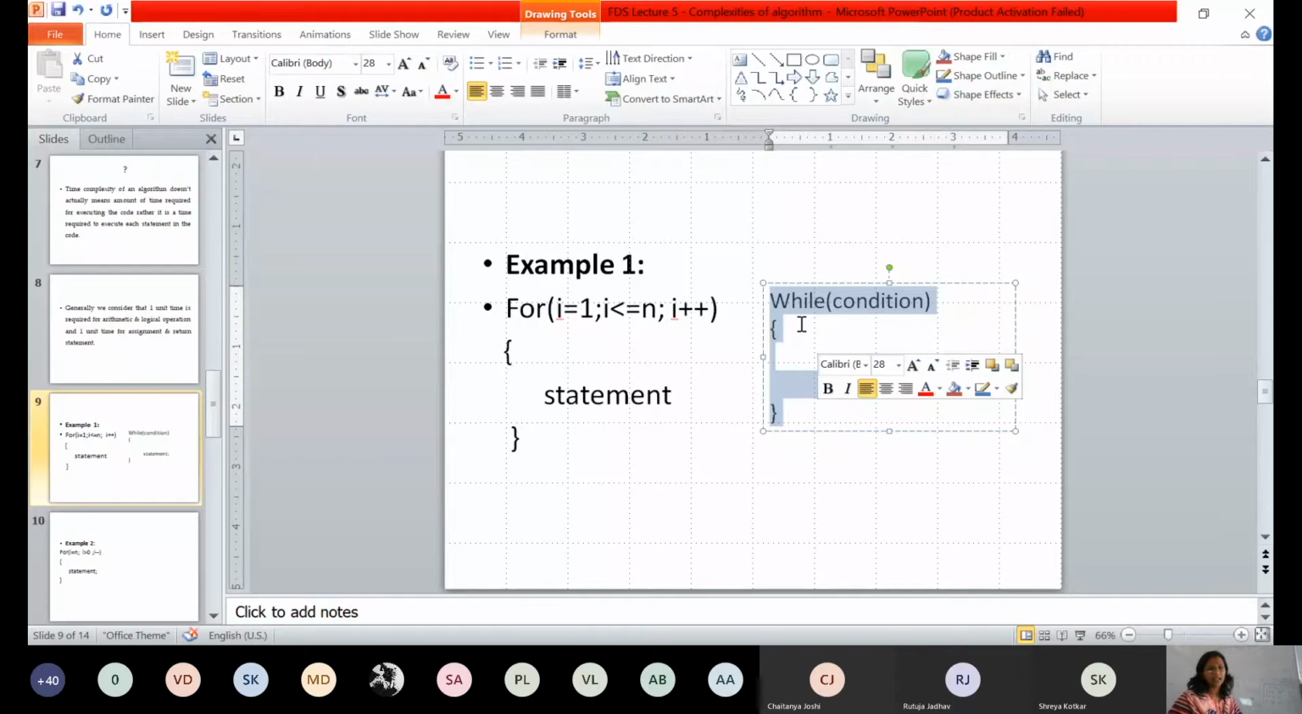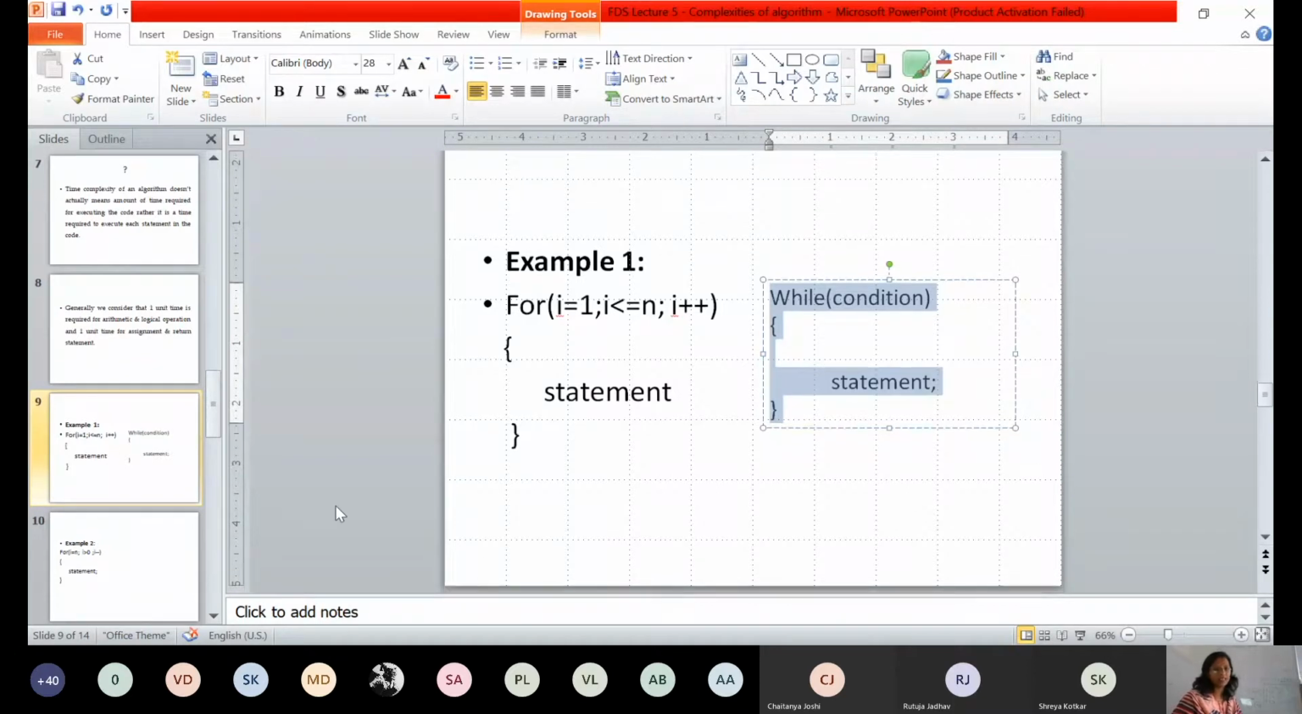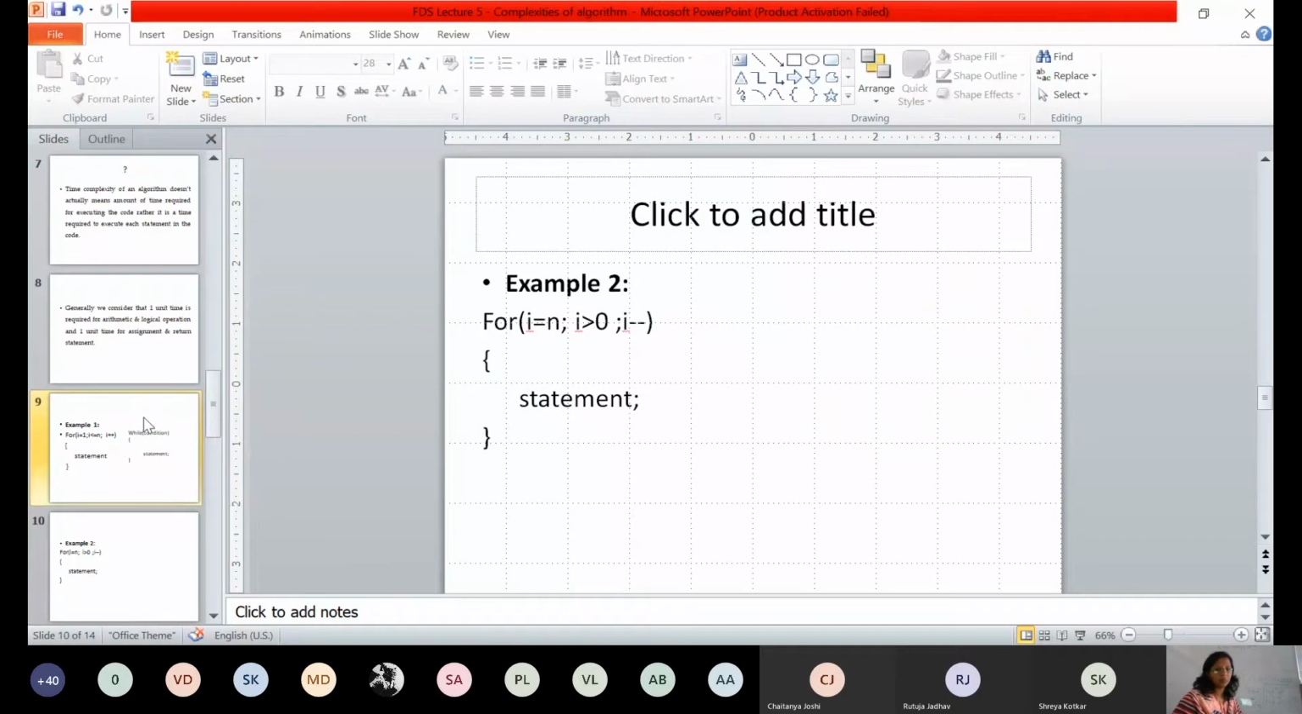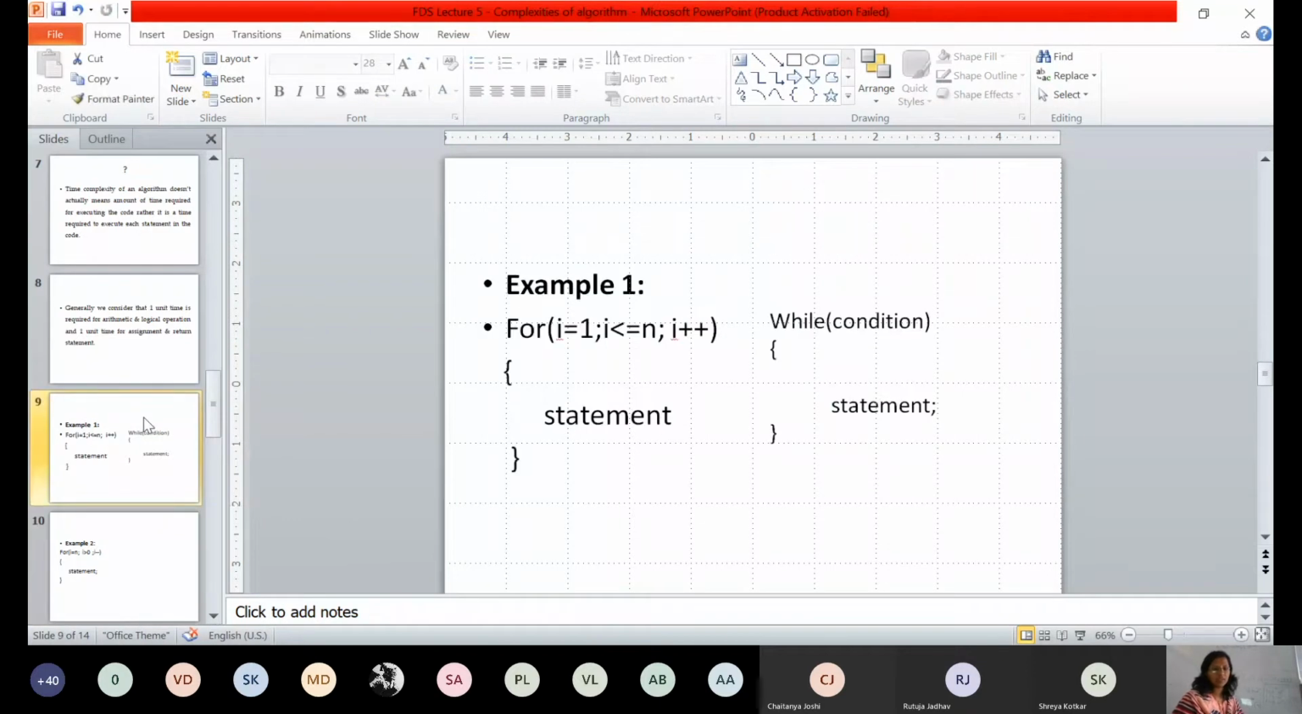Please try to write these sums in your notebook so that when a problem is asked in the exam, you will be able to solve them properly. Okay, so is this example clear? Should I go to the next example? Yes, ma'am.